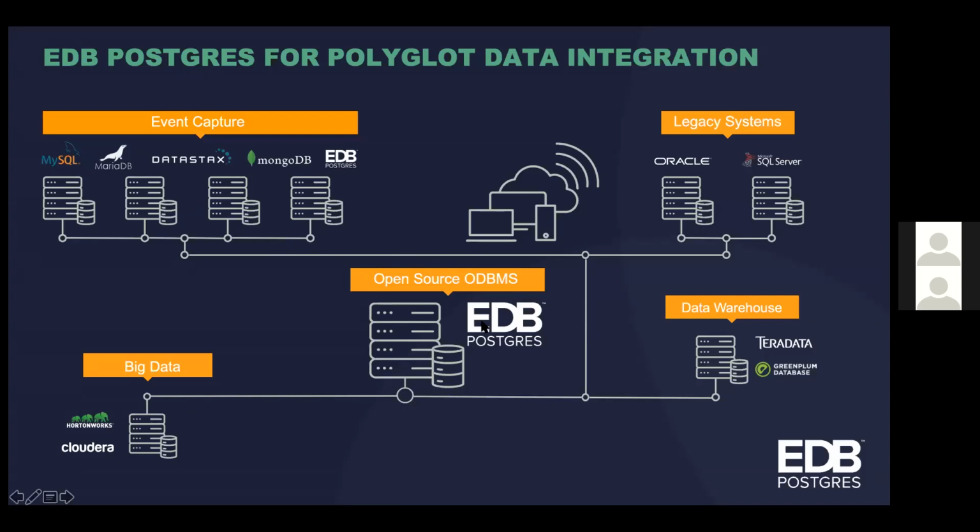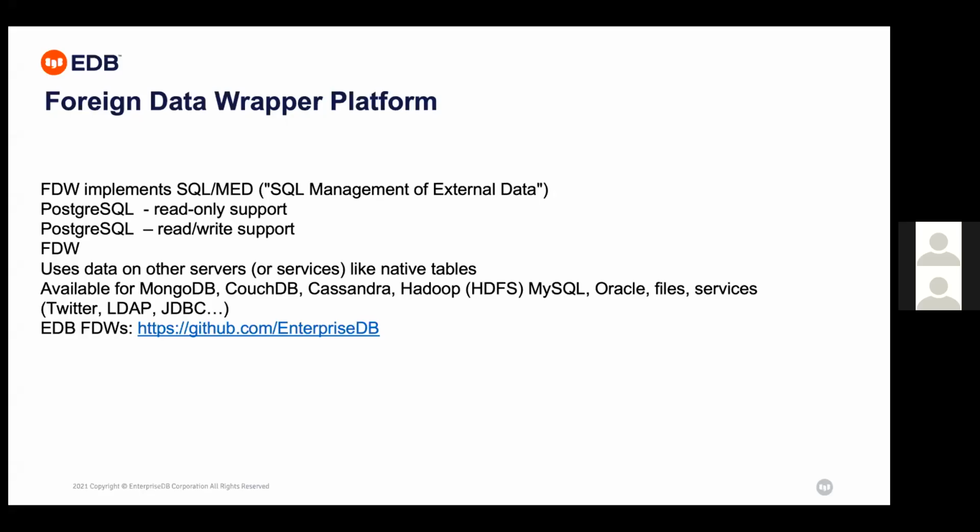So EDB Postgres, or Postgres, gives a foreign data wrapper tool. This tool will connect with the other data sources and, as per your requirement, pull the data from them. For that purpose, the foreign data wrapper platform implements SQL management of external data. PostgreSQL supports read-only as well as read-write support, and uses this data from other servers like native tables. It's like we are working on another database's table, but it gives you the look and feel that you are working on native tables.